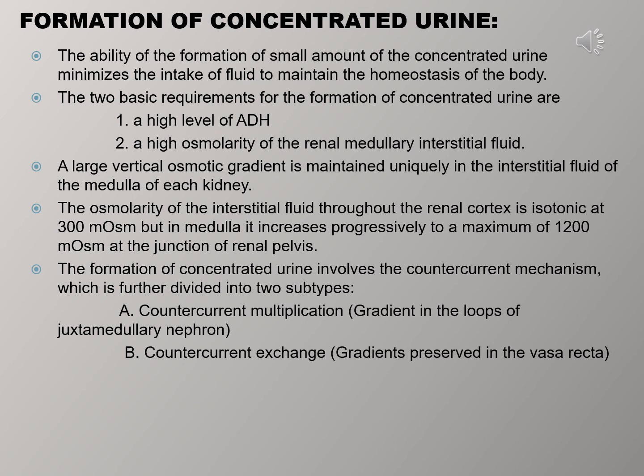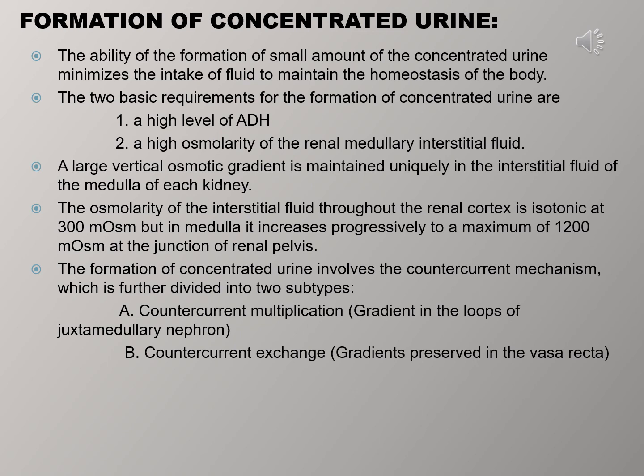The formation of concentrated urine involves the countercurrent mechanism, which is further divided into two subtypes: countercurrent multiplication and countercurrent exchange. Countercurrent multiplication is the process by which a progressively increasing osmotic gradient is formed in the interstitial fluid of the renal medulla as a result of countercurrent flow. It involves the long loop of Henle of the juxtamedullary nephrons, and its descending and ascending limbs are considered the countercurrent multipliers.